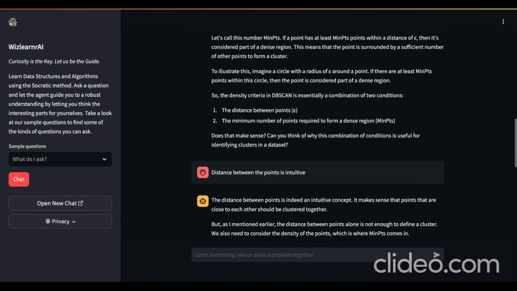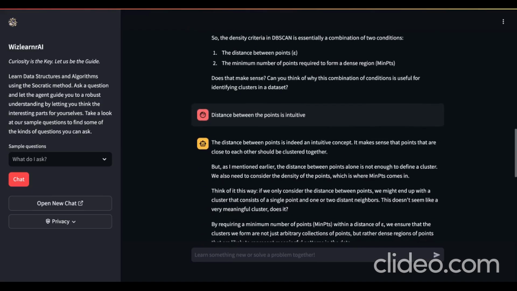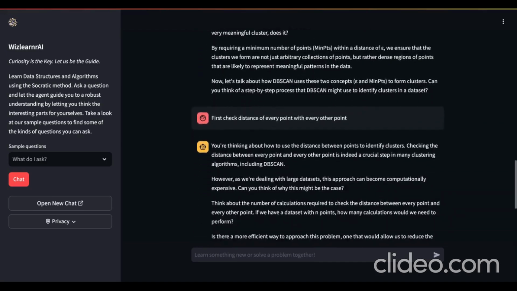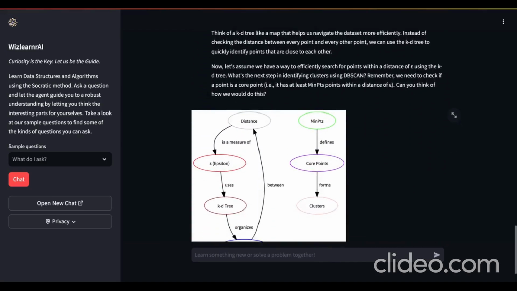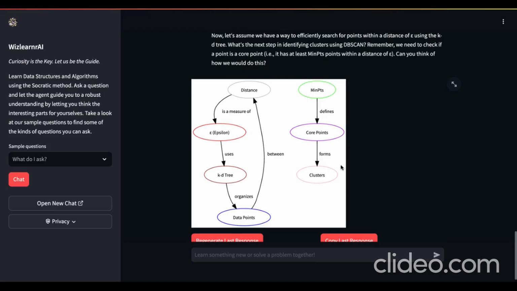In this fashion, we continue to deep dive about the DBScan algorithm, and there is a mind map of the conversation summary which keeps getting updated with each query and response.